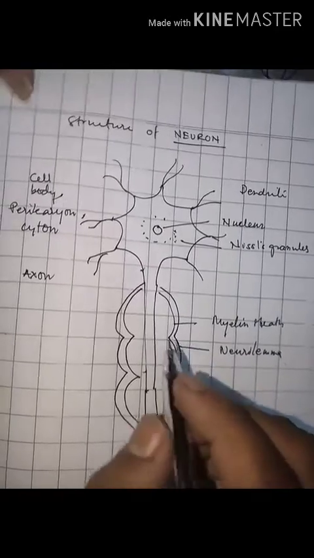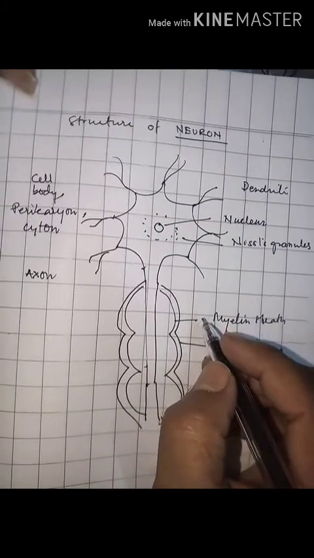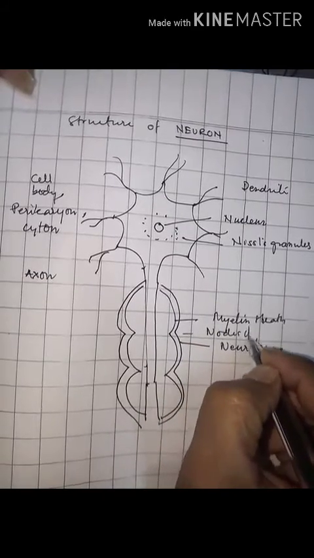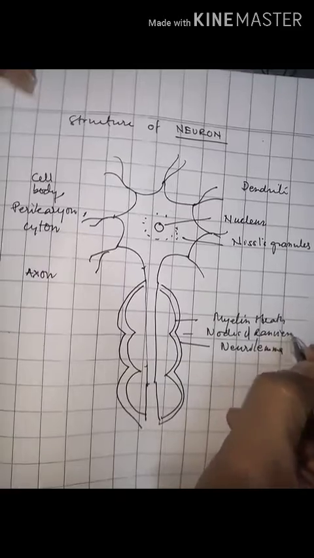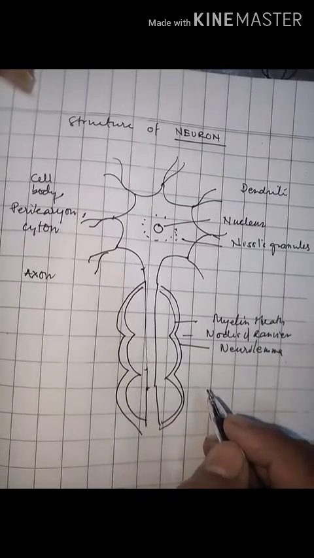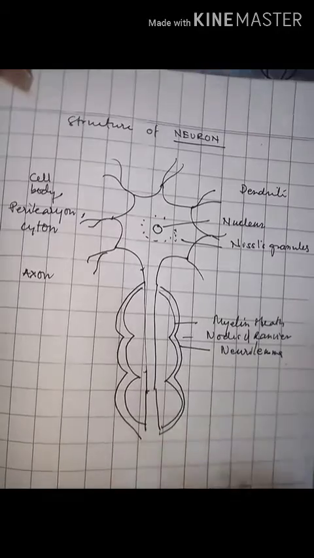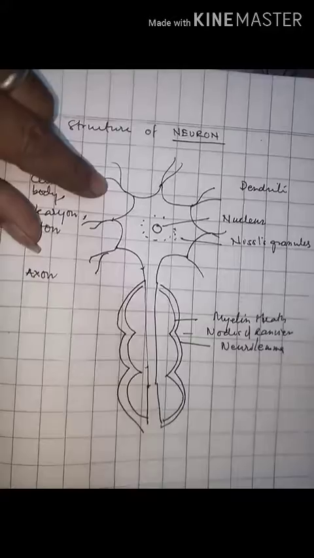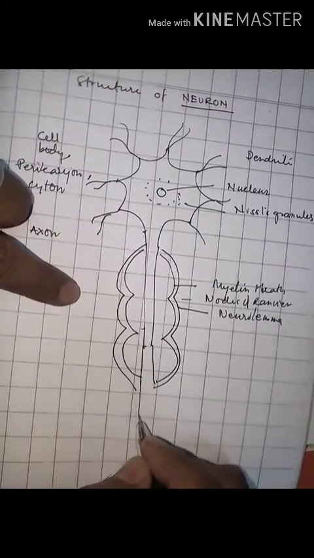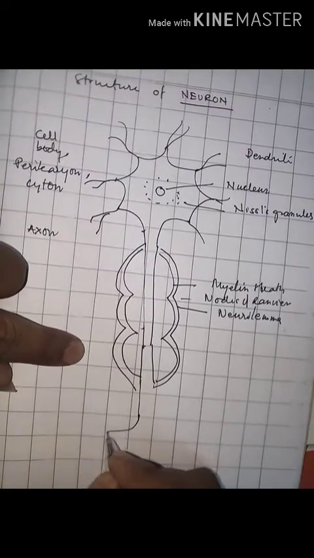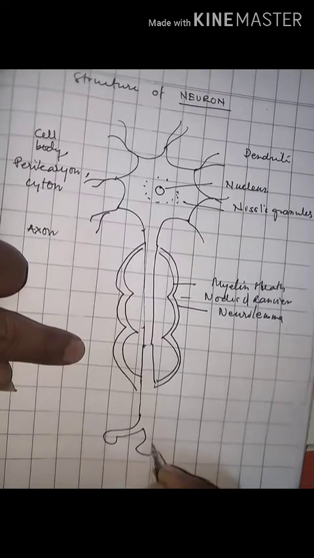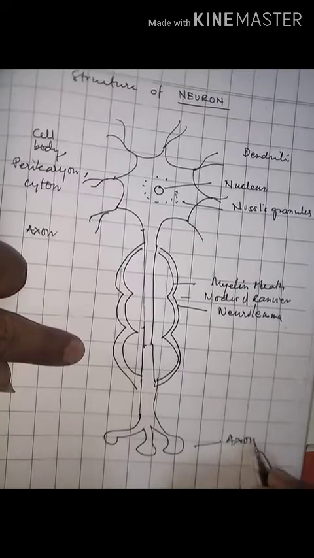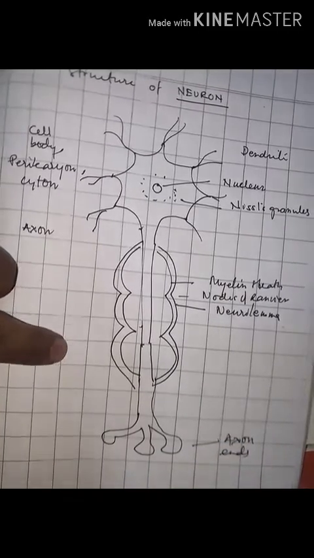The myelin sheath shows some gaps throughout its length, which are called nodes of Ranvier. Some axons may have branches called collaterals, and the end portion of the axon has swollen ends like bulbs called axon bulbs or axon terminals.